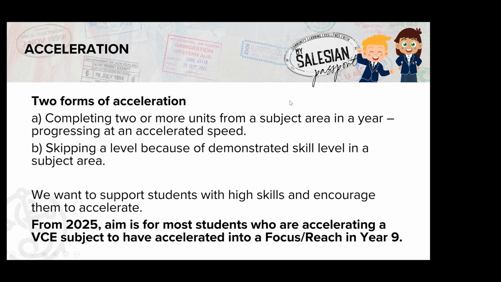So for example, a student who loves cooking and food tech may wish to undertake, in their year 8 level, an explore food studies class and an engage food studies class. So in that second year, they're covering off their current level and a level above, with the view that the following year they could then look at those focus level subjects and move through the food studies curriculum at a faster speed, but still cover all the subjects.